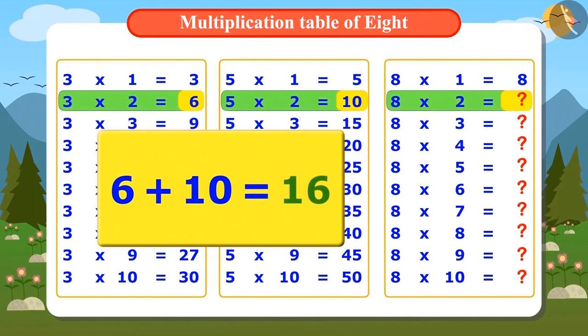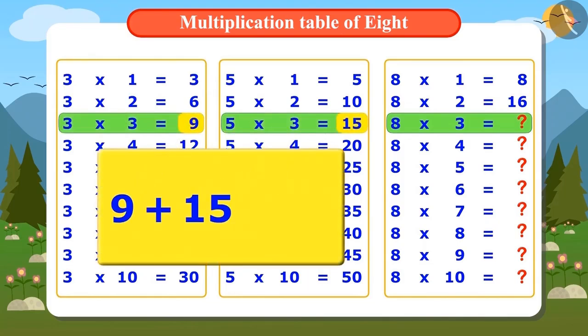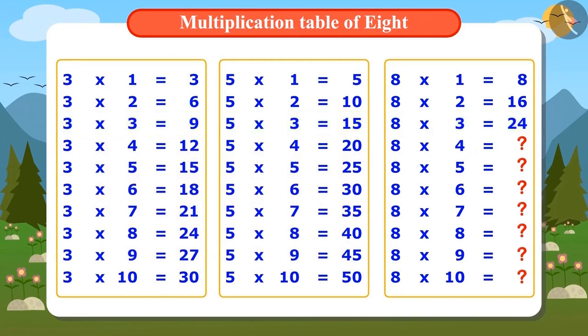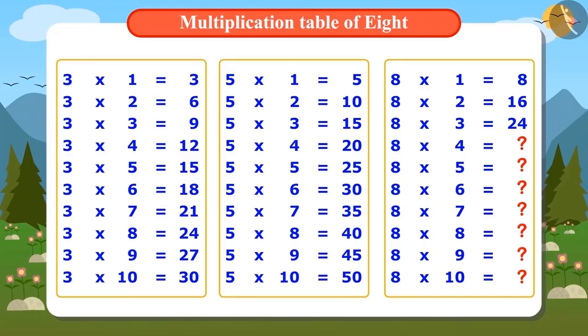Now, when we add 6 and 10, we get 16. That would mean 2 times 8 is 16. Now, to find the answer of 3 times 8, let's add 9 and 15. Answer is 24. In the same way, by adding all the numbers of 3 and 5 multiplication tables one by one, I can find entire multiplication table of 8. Vandana has understood how to find the multiplication table of 8. Did you think of the same method?